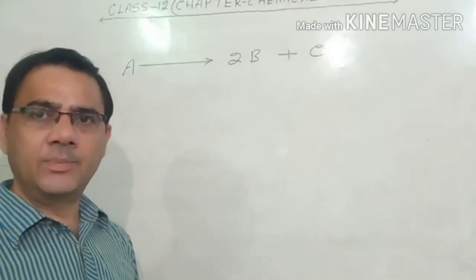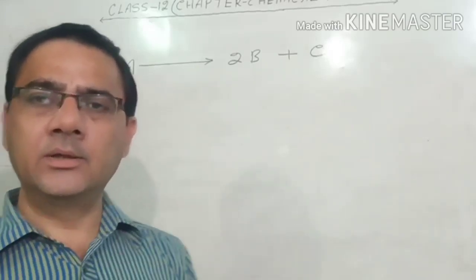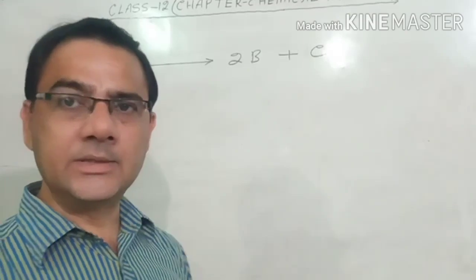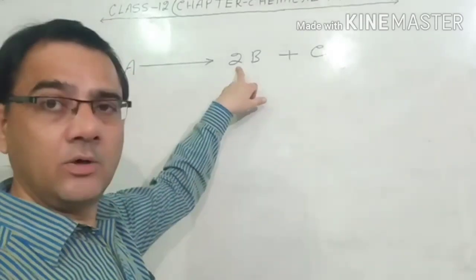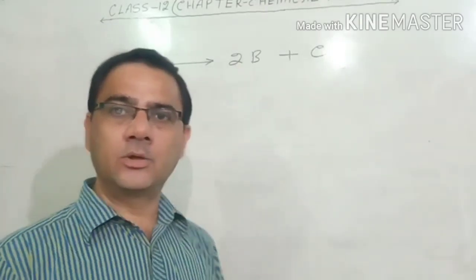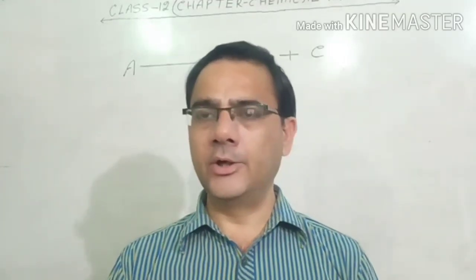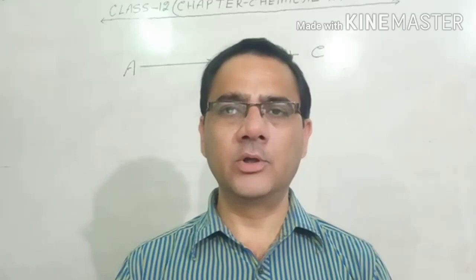Sometimes you get this type of reaction. Then how do we write the rate for the reactant and the product if the stoichiometric coefficient is given? Actually this is the stoichiometric coefficient. If in any reactant or product a stoichiometric coefficient is there, then how do we write the rate of reaction for the reactant and for the product?